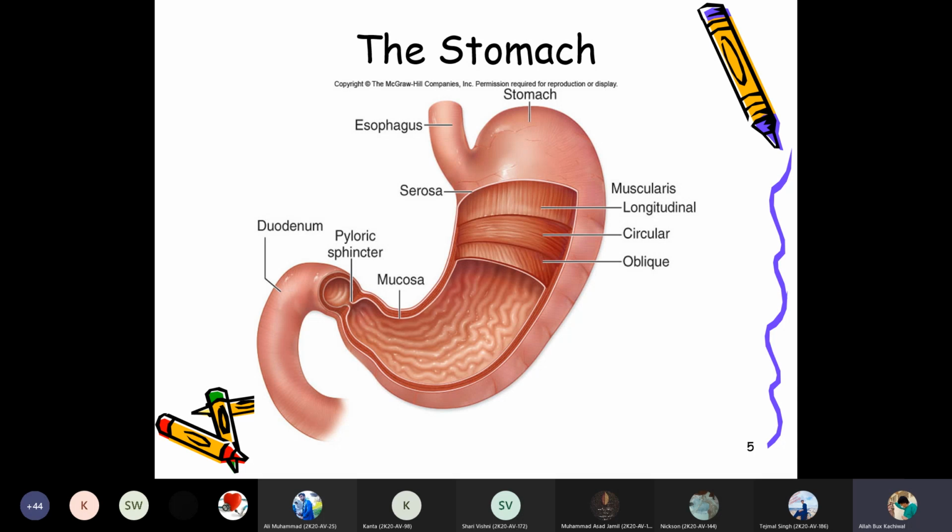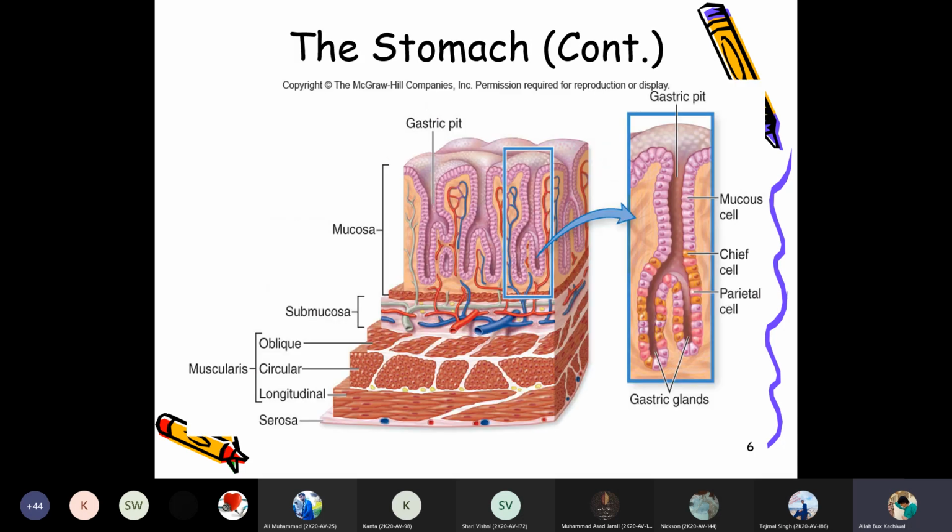So there are 4 layers: tunica serosa, tunica muscularis, tunica submucosa, tunica mucosa. Tunica means the layers. Therefore, the stomach is made up of 4 layers.